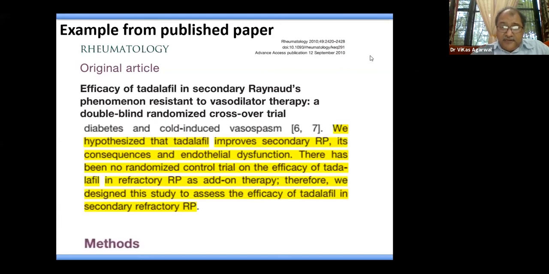And we ended the introduction, as has been highlighted here in yellow, that we hypothesize that tadalafil improves secondary Raynaud's phenomenon, its consequences, and endothelial dysfunction. Since there has been no randomized controlled trial on the efficacy of tadalafil in refractory Raynaud's as add-on therapy, we designed this study to assess the efficacy of tadalafil in secondary refractory Raynaud's phenomenon. After that, the method section was there.